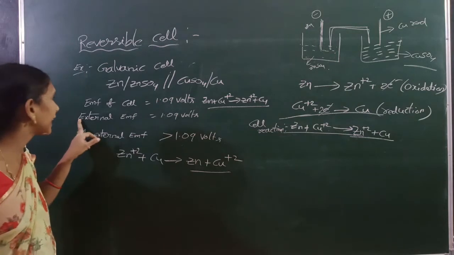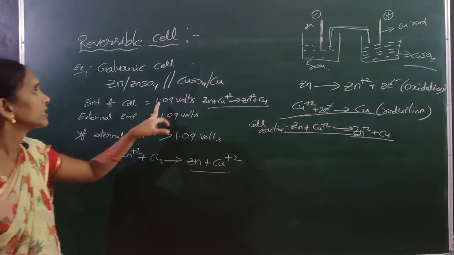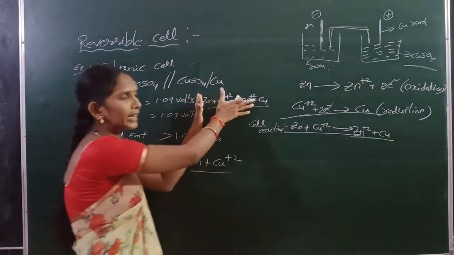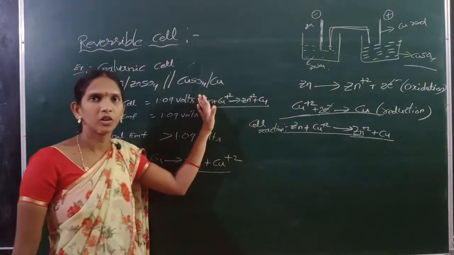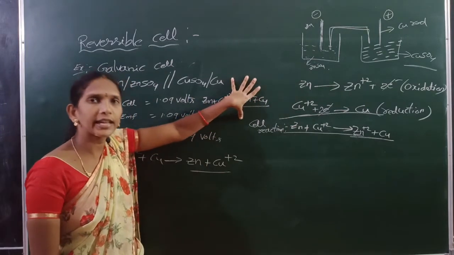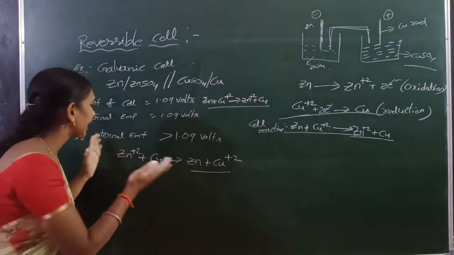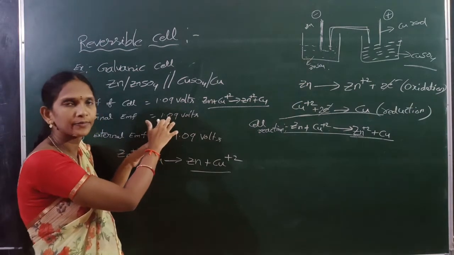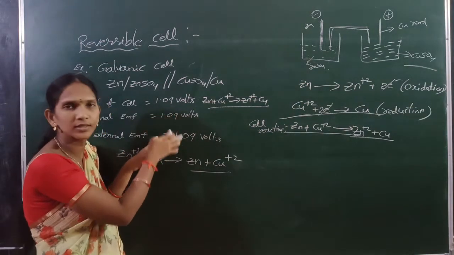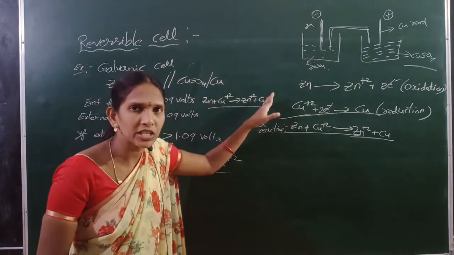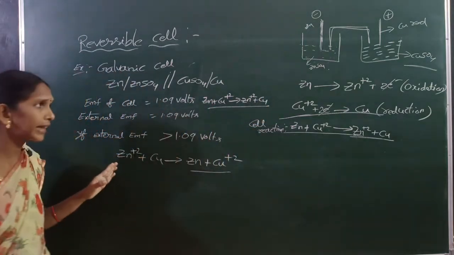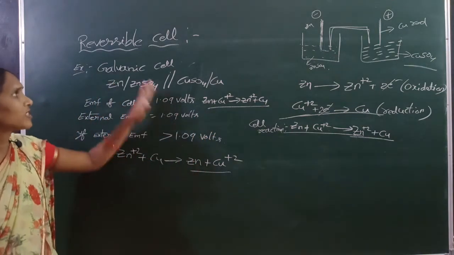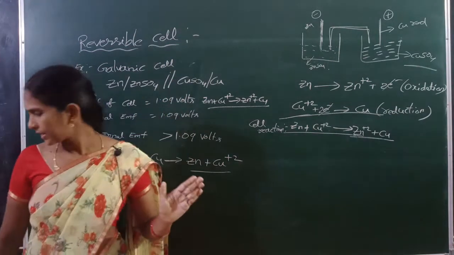If the same 1.09 volts is applied externally, the cell reaction stops. If an external EMF greater than its capacity, that means 1.09 volts, is applied, then the cell reaction is reversed. These types of cells are called reversible cells.